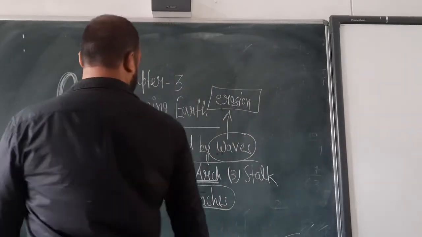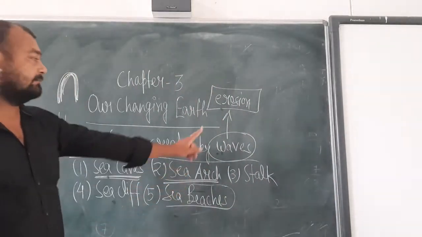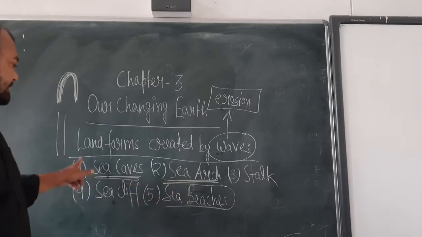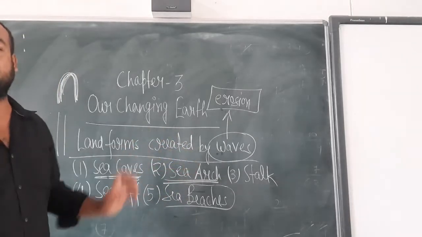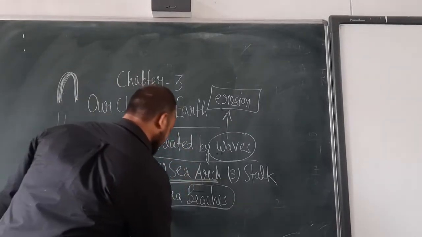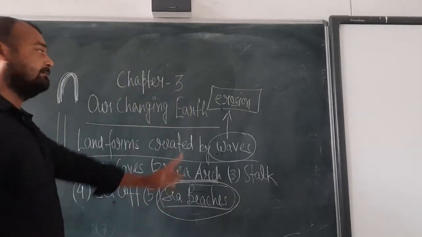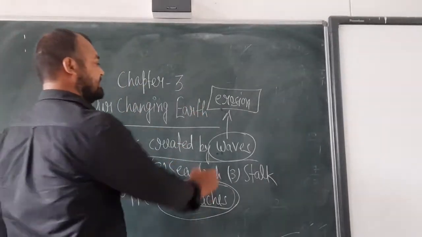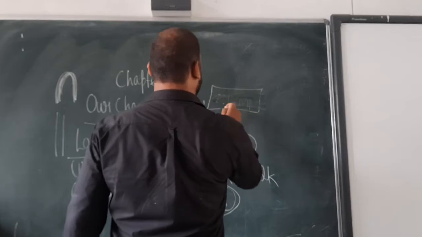Last one is the sea beaches. My dear students, till now I told you that all these structures are created by the waves because of erosion. But the sea beach is not created by erosion. It is created by deposition work.